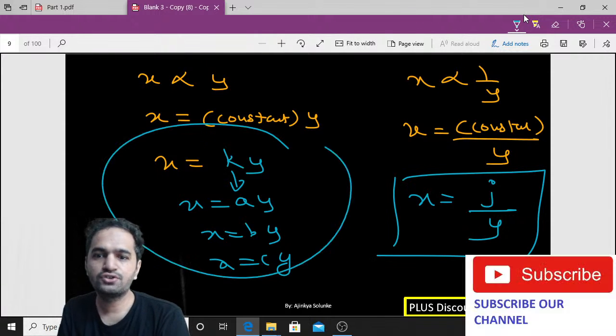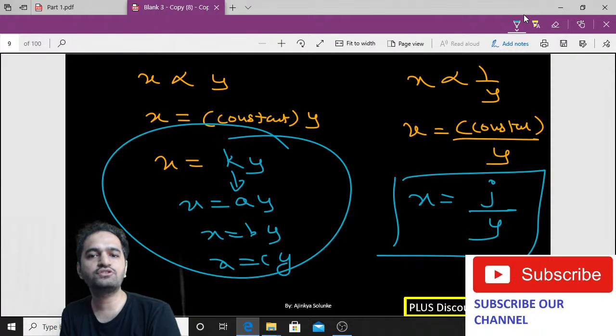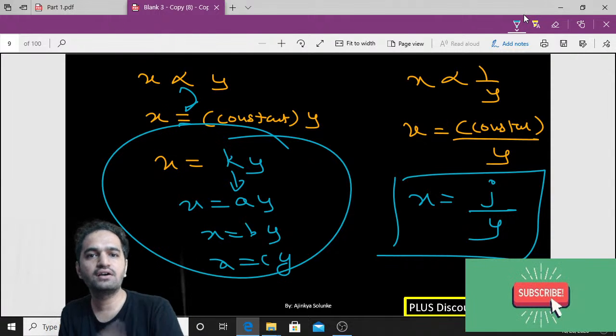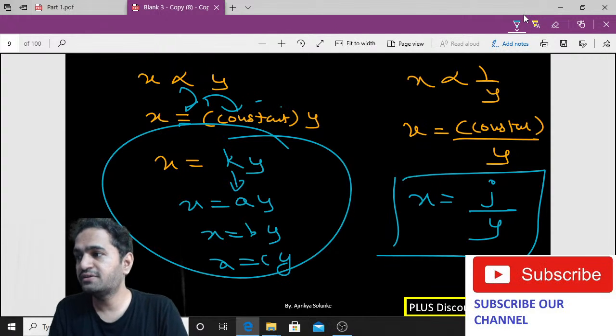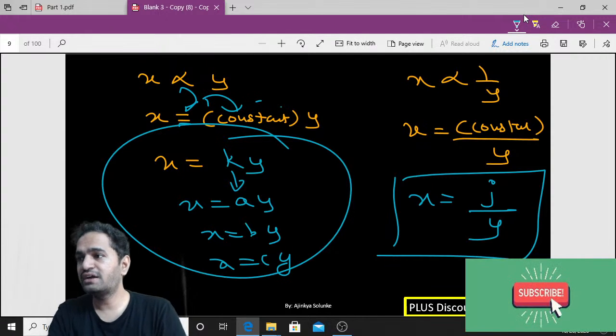Okay. So one thing you have understood, that to remove the proportionality sign you need to put an equal to sign, right? Whenever you are removing it, you need to put a constant value. Agreed? Okay. Now let us move ahead.